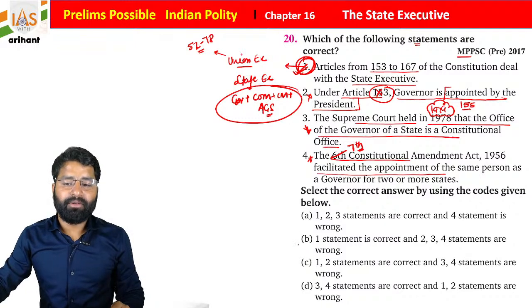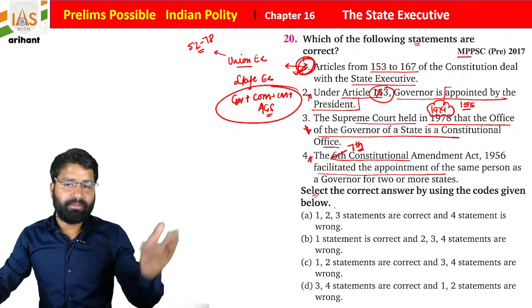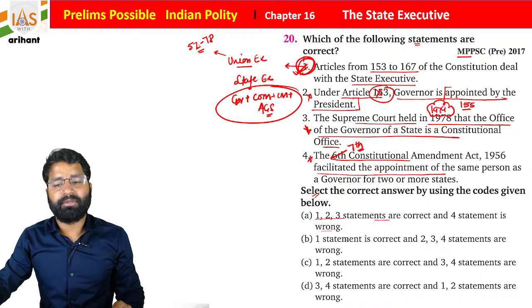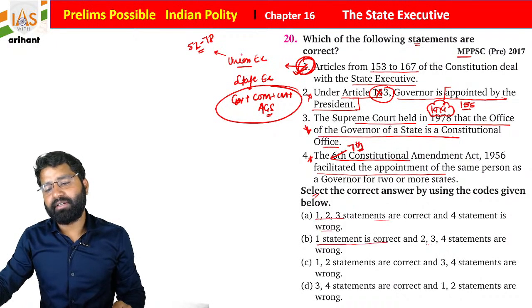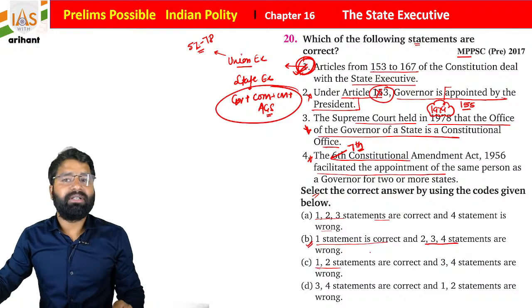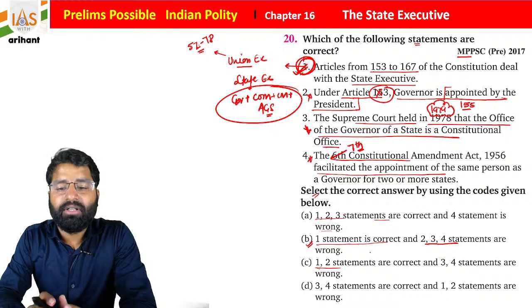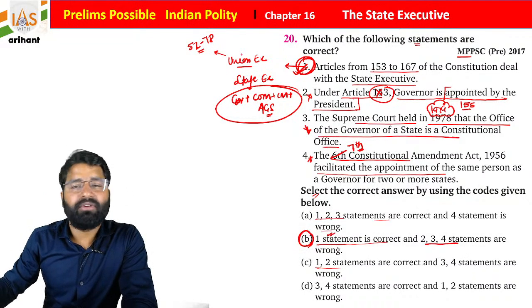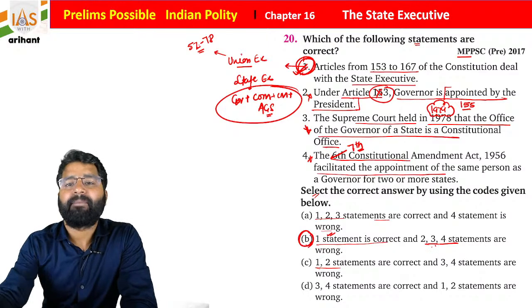So we will go with the following options. 1 and 3 statements are correct, 4 is wrong. 1 statement is correct, 2, 3, 4 are wrong. 1, 2 statements are correct, 3, 4 are wrong. So by reading the statements, statement 1 is correct and the other statements are wrong.